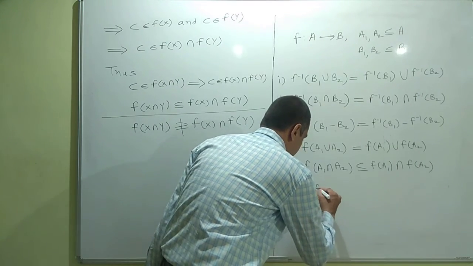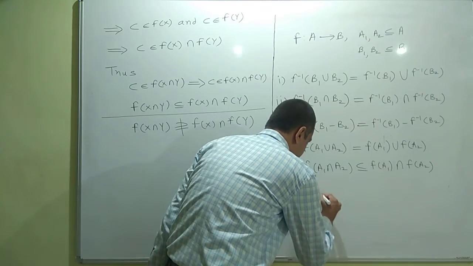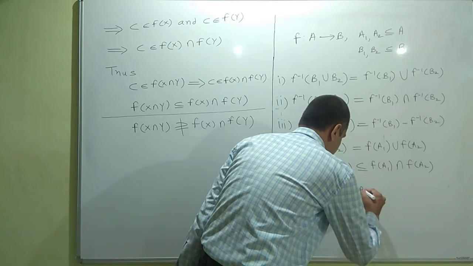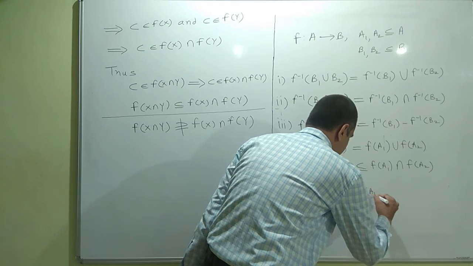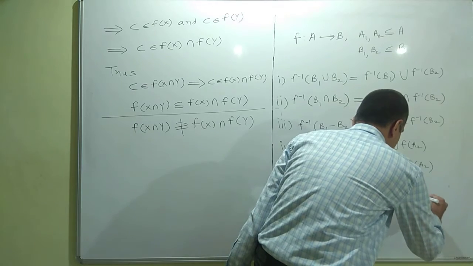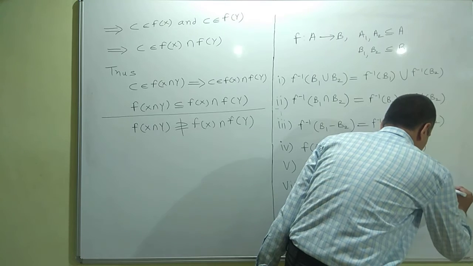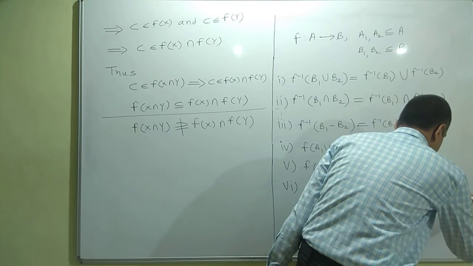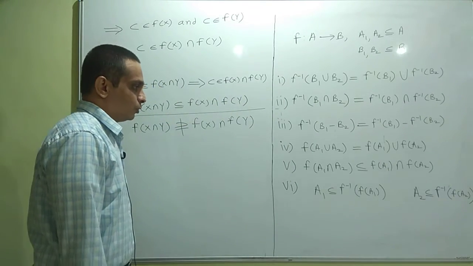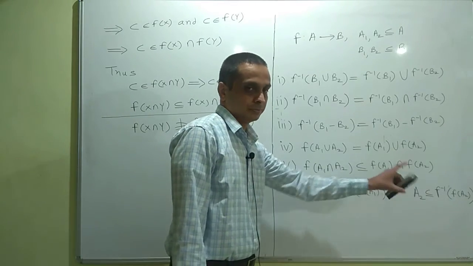So A1 is a subset of inverse image of F of A1, and similarly for A2, A2 is also a subset of inverse image of F of A2. You try to explore when the equality may occur.